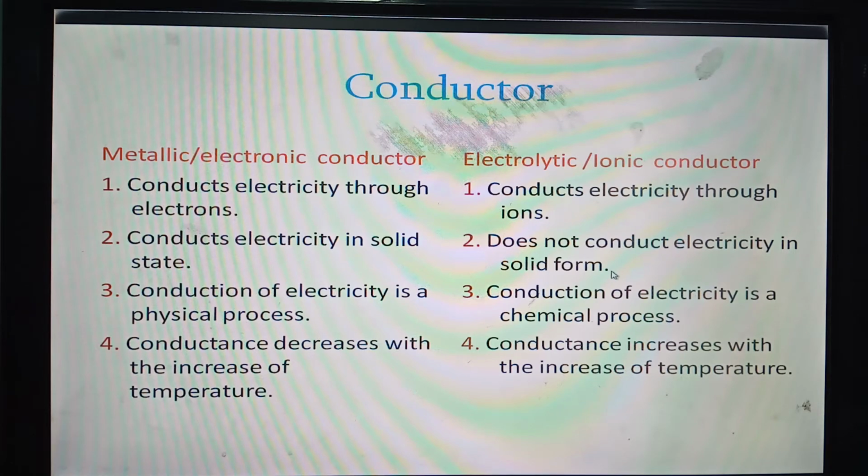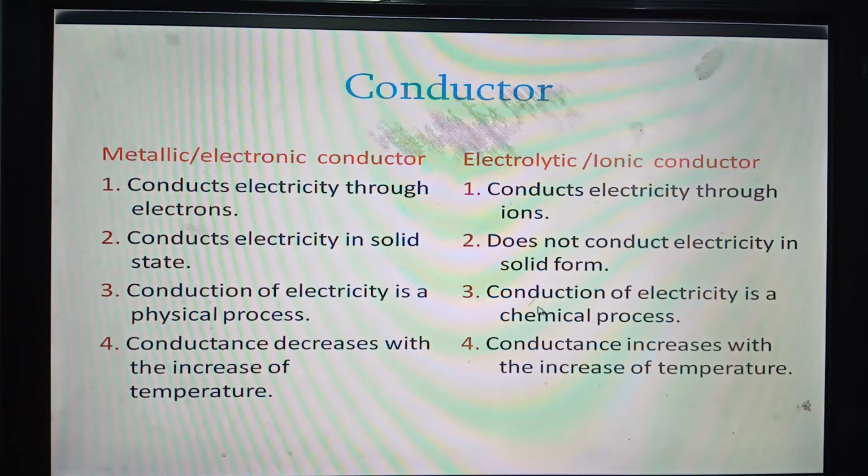They conduct electricity in molten form or in aqueous solution. Number 3, the conduction of electricity is a physical process, that is, no chemical reaction occurs during the conduction of electricity by metallic conductor or electronic conductor.